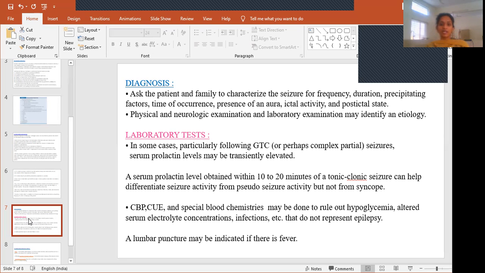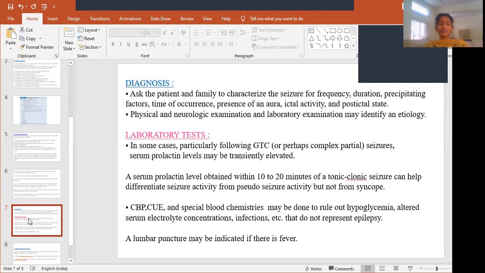And neurological examination: we have to ask the patient about his memory and consciousness, and whether he is experiencing a headache. We have to check all of this in the neurological examination, and laboratory examination may identify an etiology. If we identify all these, we can reach a conclusion about what was the cause of this kind of seizures. And laboratory tests include